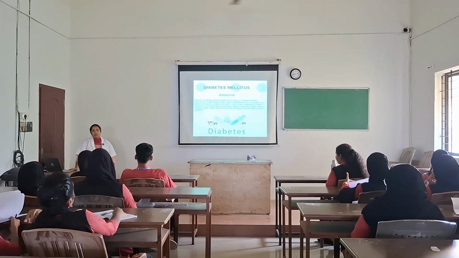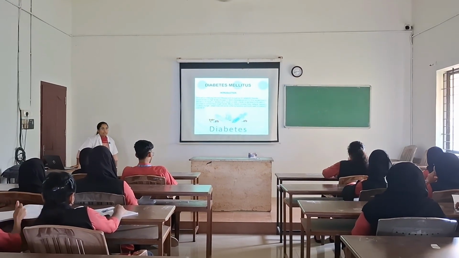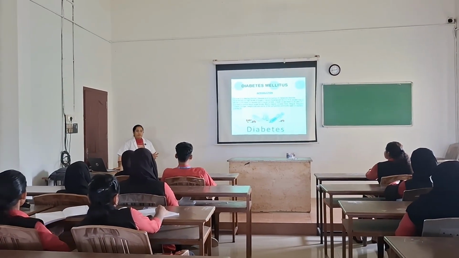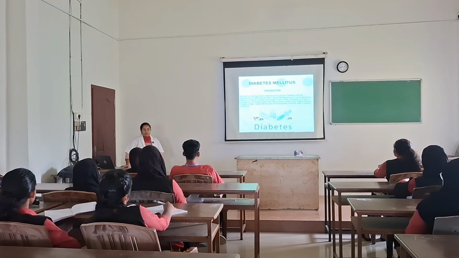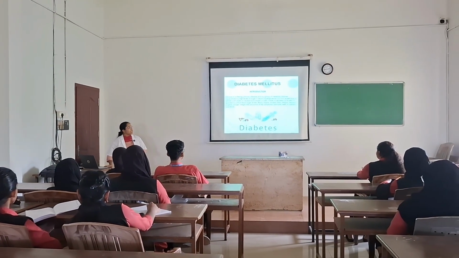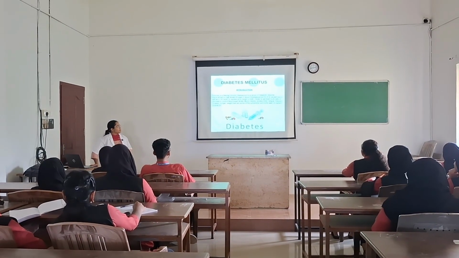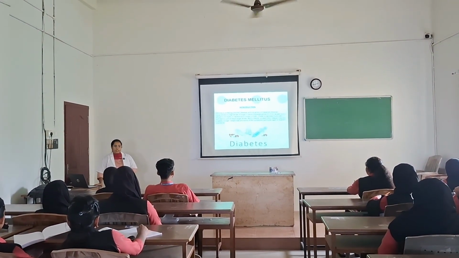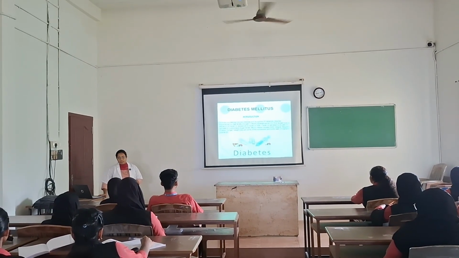So good afternoon. Today we are here to discuss diabetes mellitus. So you all have heard about diabetes, right? What is the significant feature of diabetes, or what do you mean by diabetes? Hyperglycemia. So diabetes is a lifelong or chronic disease which is defined as a metabolic disorder characterized by hyperglycemia, which means high blood glucose levels. So that is the main characteristic feature of diabetes.